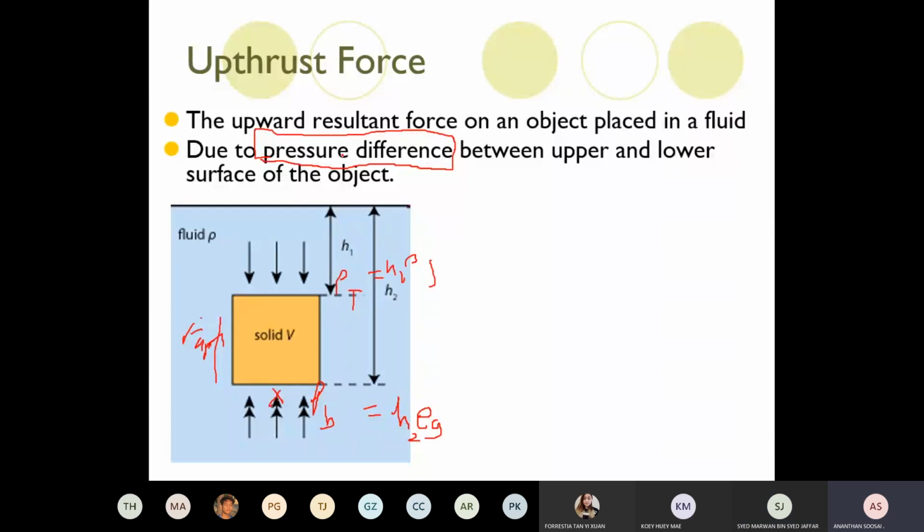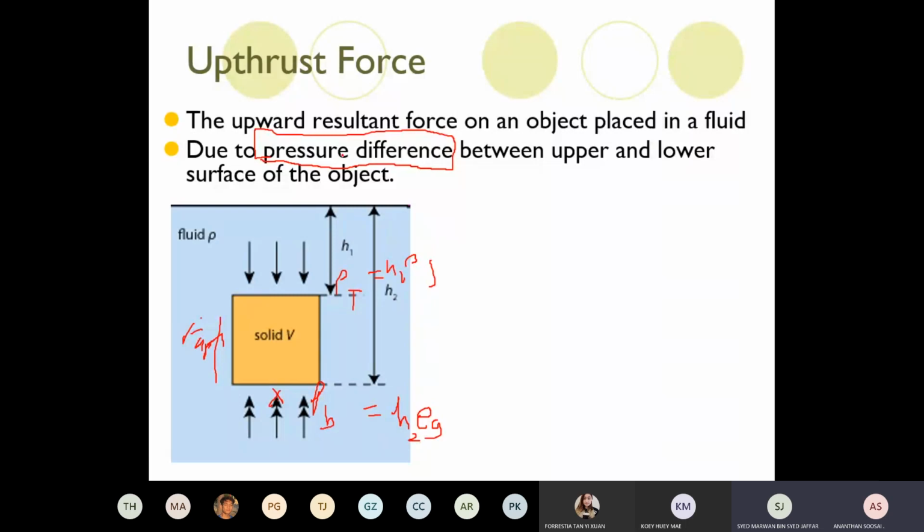Do you have upthrust in the air? Now you are sitting and listening to this lecture. What are the forces acting on your body? Weight pulling you down. What else? The normal force pushing you up. These are the two common forces. Do you have upthrust? Technically, yes. Very good. Technically, yes.